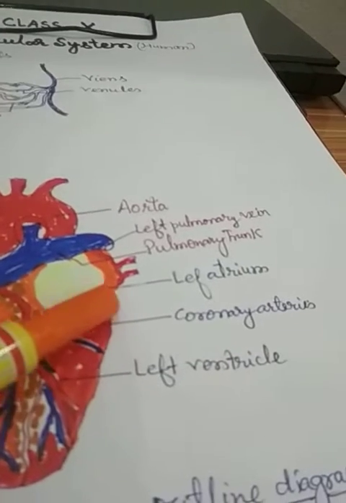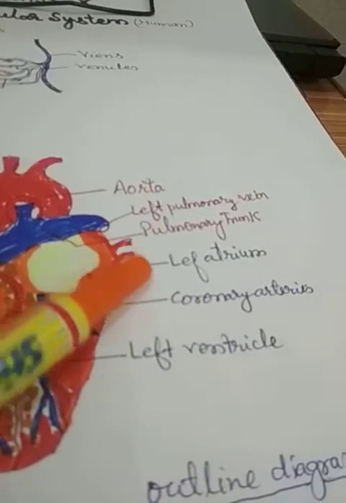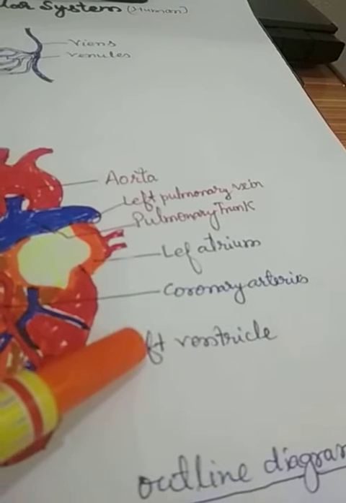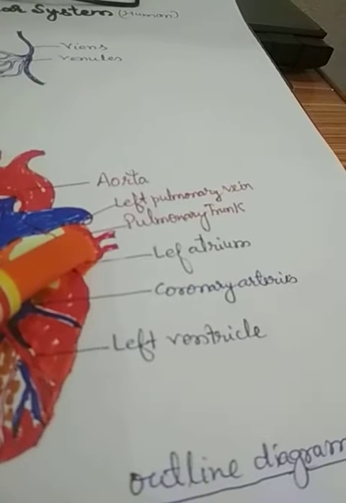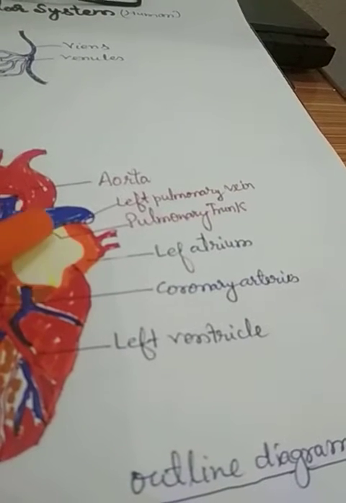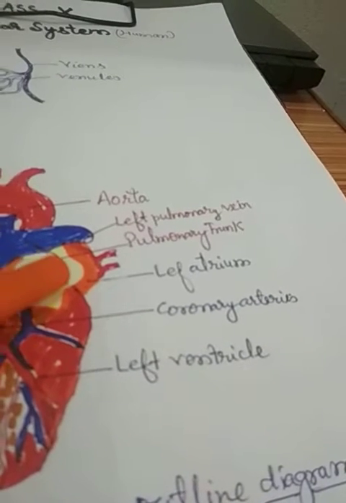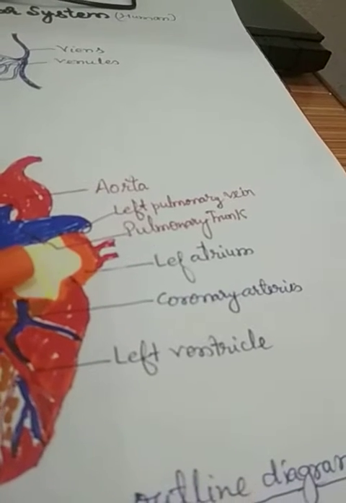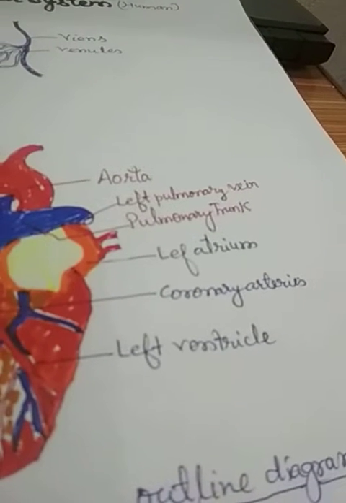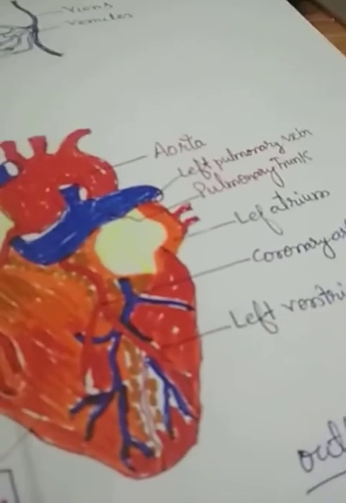So my dear student, on the other side there are the left pulmonary vein and pulmonary trunk. So left pulmonary veins and left pulmonary arteries are there, and they get connected with the lungs.